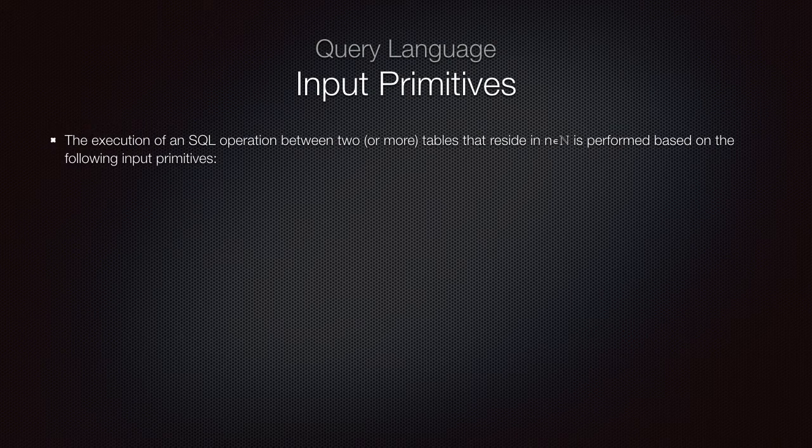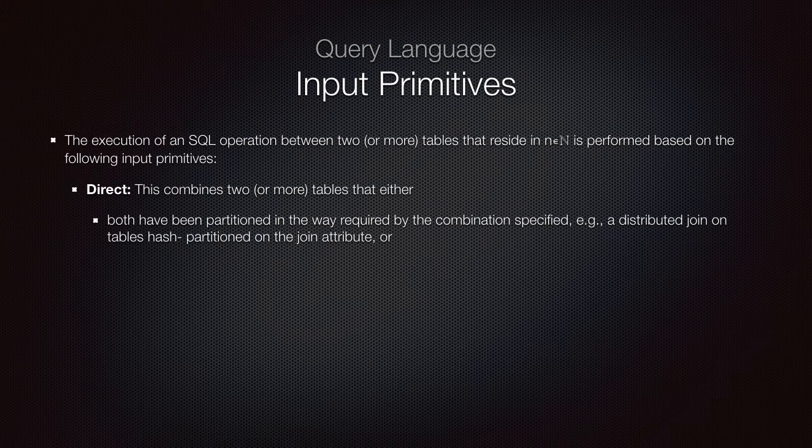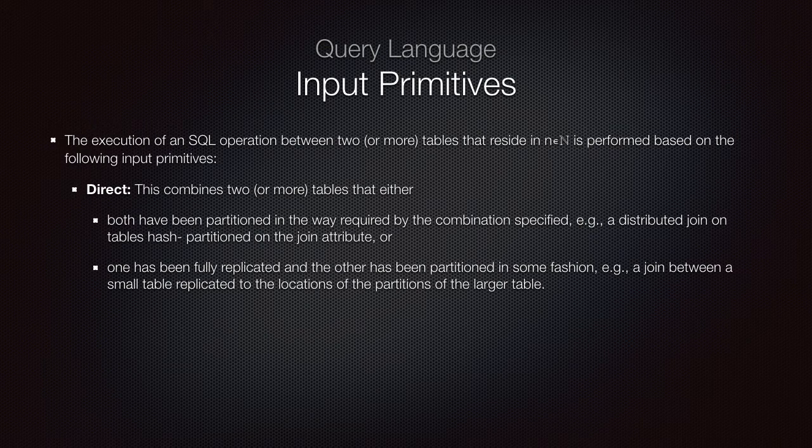These describe how the input tables of SQL operations are combined. The direct primitive is used when the input tables are partitioned in a convenient way with respect to the SQL operation that is performed on them. For example, when performing a join between two tables, a convenient partitioning scheme is to have the input tables split in the same amount of partitions and on the joining attribute, or if one of the two tables is replicated.